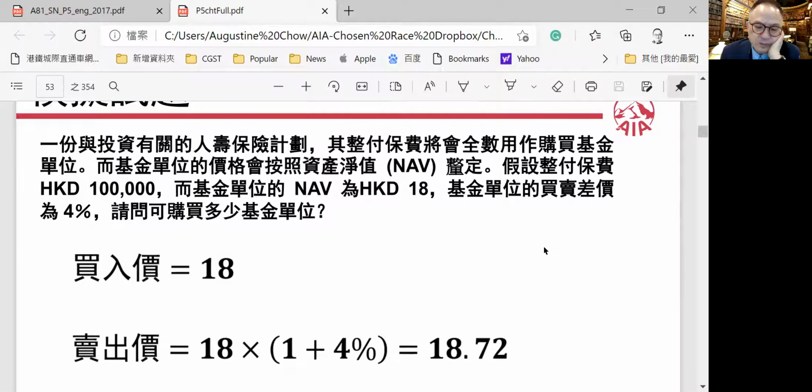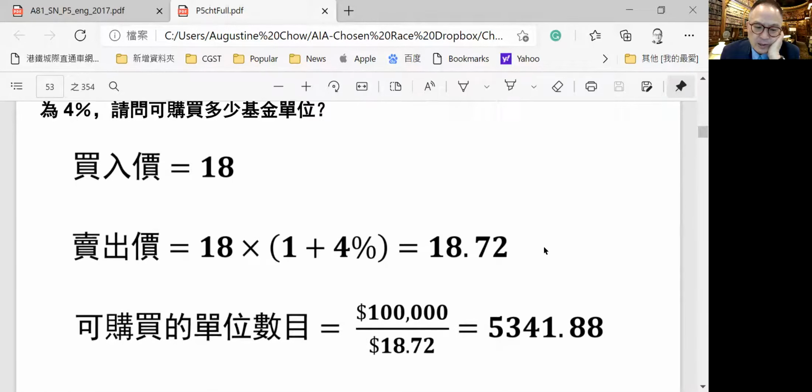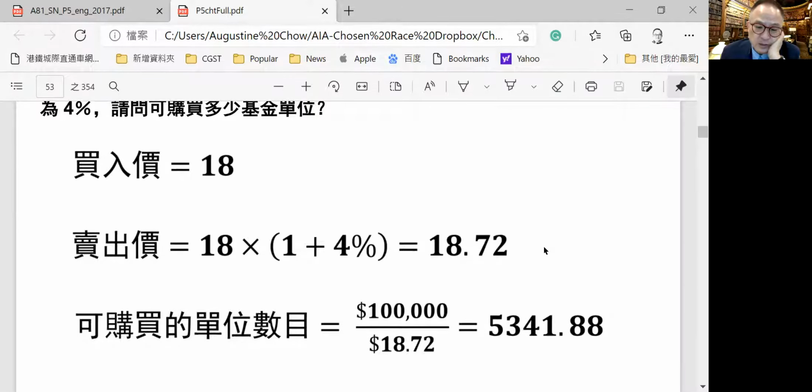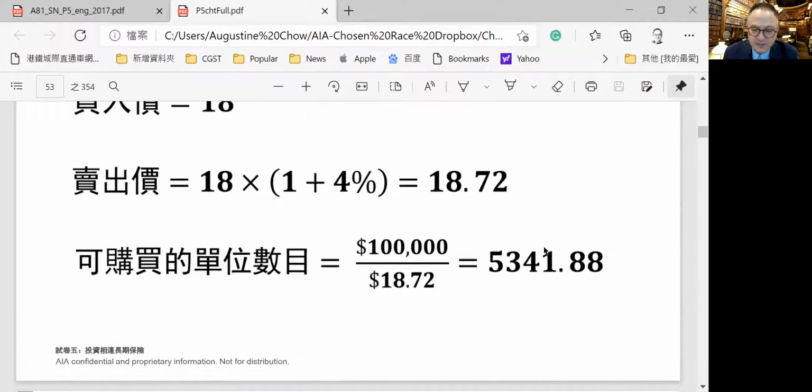That is adding 1/4% of the bid and offer rate spread. When they want to buy, that means the fund sells you the units at 18.72. So you will get 5,341.88 units. And that's how they calculate.